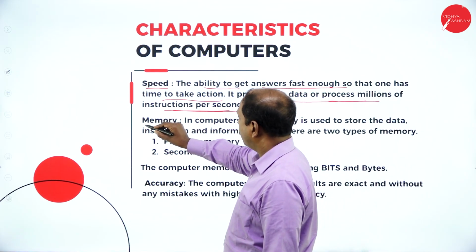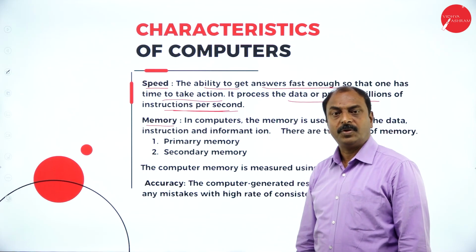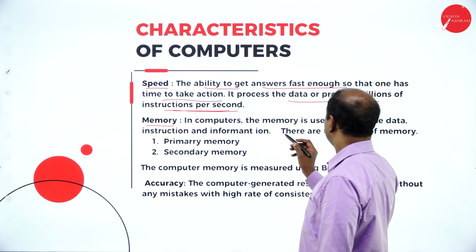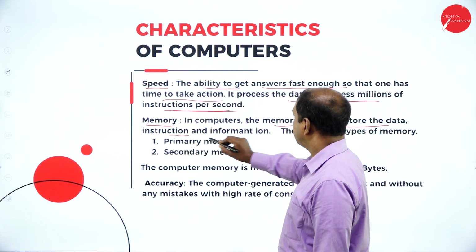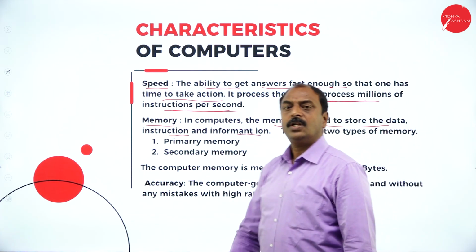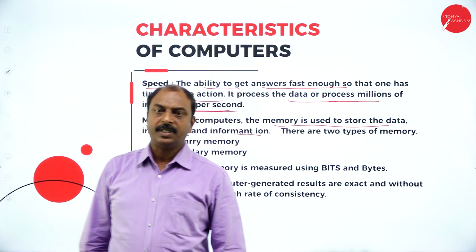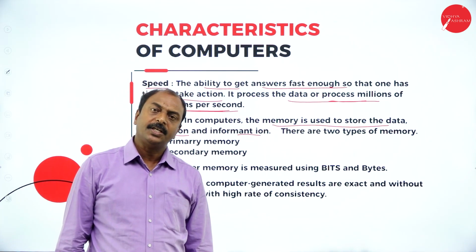Next one is memory. What is memory? In computers, memory is used to store data, instructions and information. Now, what is a computer? Generally, we say it is a data processing unit.